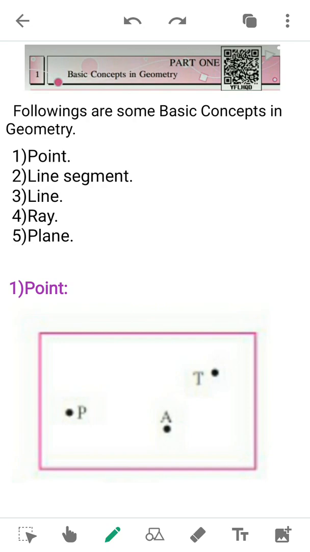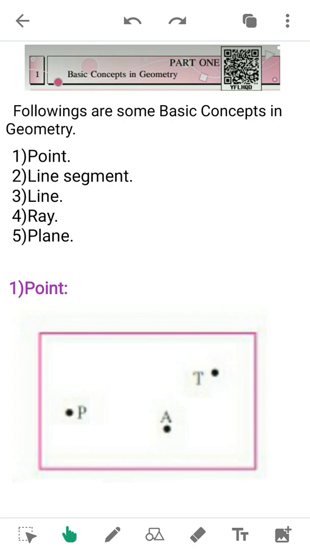So here we are going to start our new lesson, that is basic concepts in geometry. What are the different basic concepts included in geometry? We are going to discuss over here. So we will discuss all these concepts one by one. First one is point, second line segment, third line, fourth ray, and fifth one is plane.